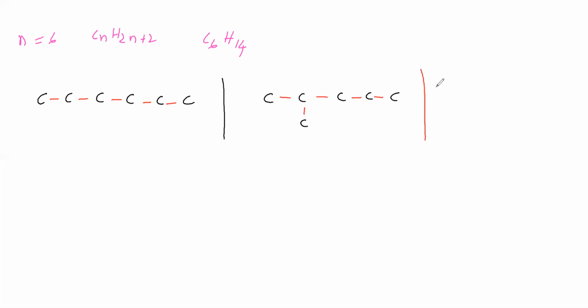Then we can write in another manner. This carbon you write under this. Next, this carbon we can write over this. That we will write.